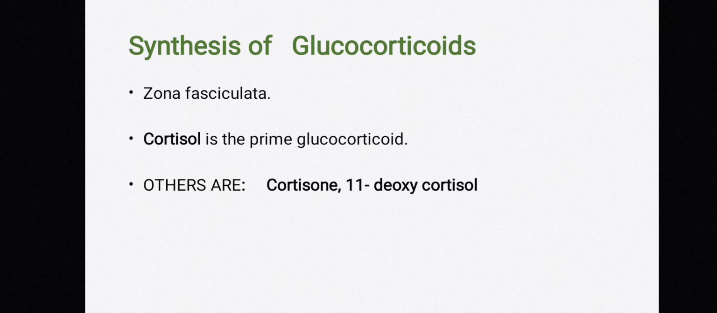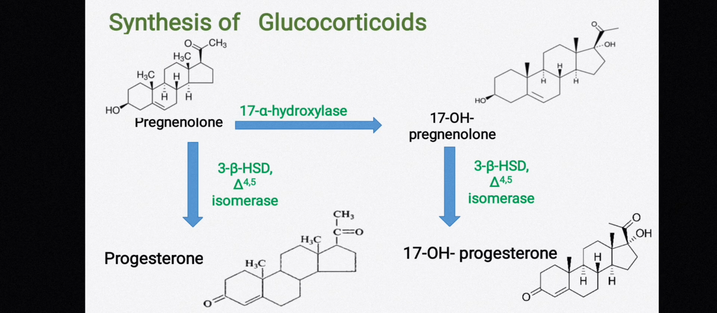As we have already discussed, zona fasciculata secretes glucocorticoid hormones. The prime glucocorticoids are cortisol, and others are cortisone and 11-deoxycortisol. So let's discuss the synthesis of glucocorticoid. As we have already discussed in my previous classes, cholesterol is the precursor of all steroid hormones.